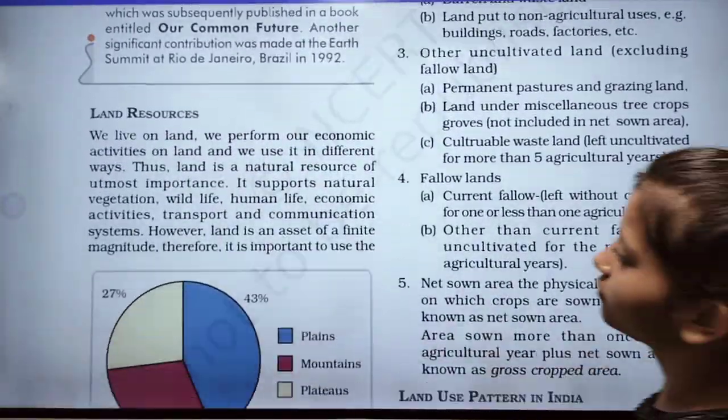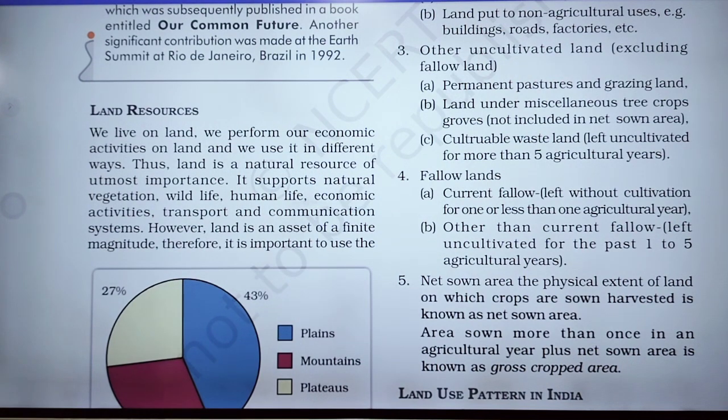We live on land. Now we perform our economic activities on land and use it in different ways.